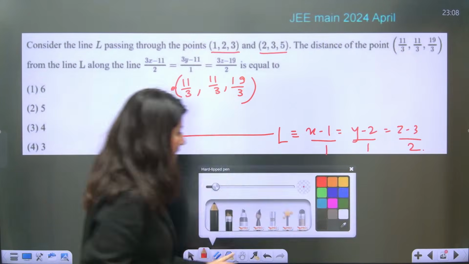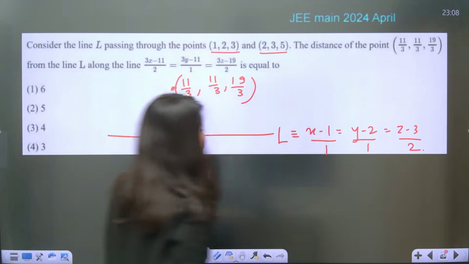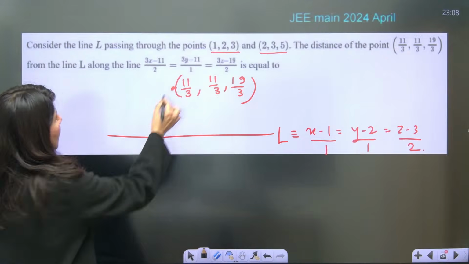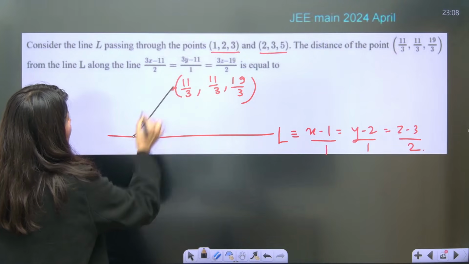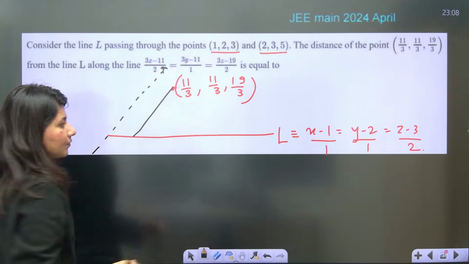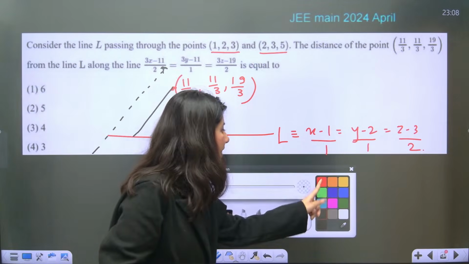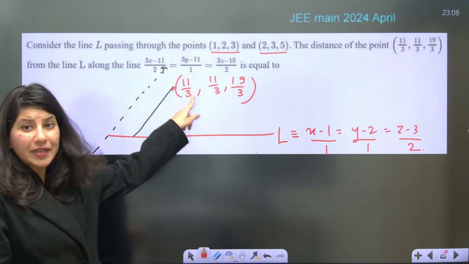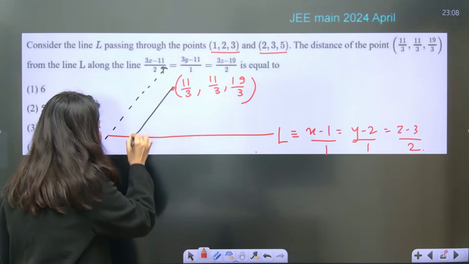But again, here is the catch. It is not a perpendicular distance. It is along another line, which is this particular line. So again, what we need to do is write this. So this point is right here. You need to focus on this particular point.